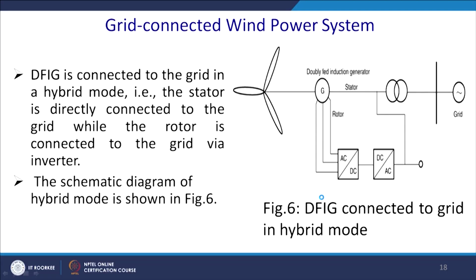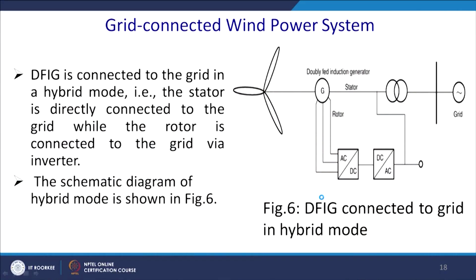Now, this is the DFIG if we use, that is what I was saying, the doubly fed induction machine, where we can feed both rotor and stator, connected to the grid in the hybrid mode. That means the stator is directly connected to the grid, while the rotor is connected to the grid side inverter. Since it sees only the slip power, the rating of this converter is quite low. The schematic diagram is shown here.